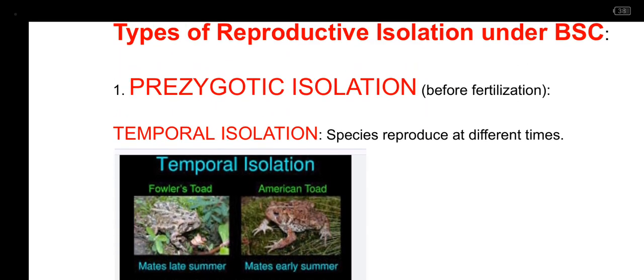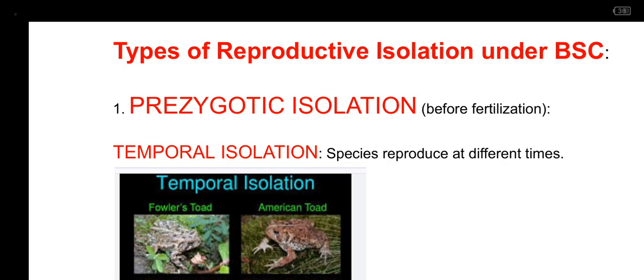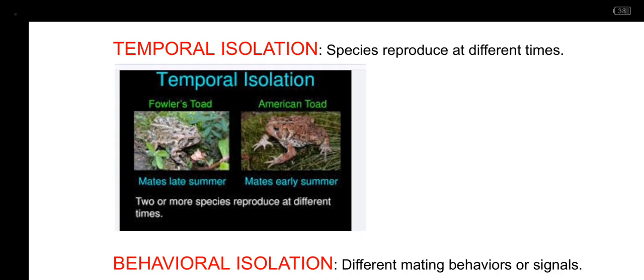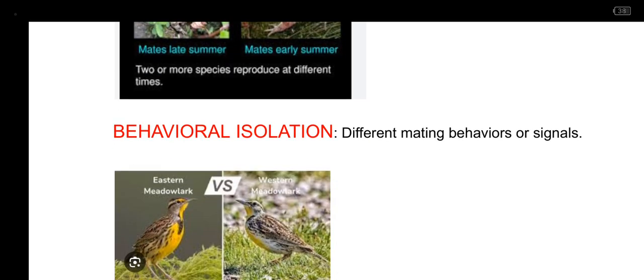So remember, every time we are looking at this, we are looking at pre-zygotic, meaning before fertilization.